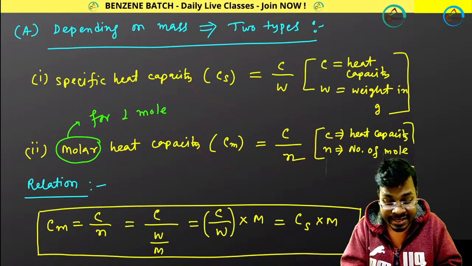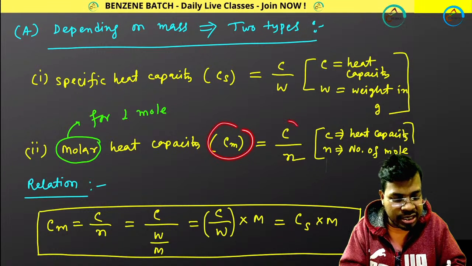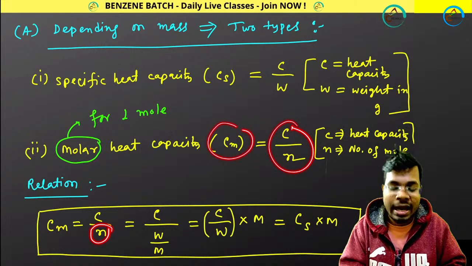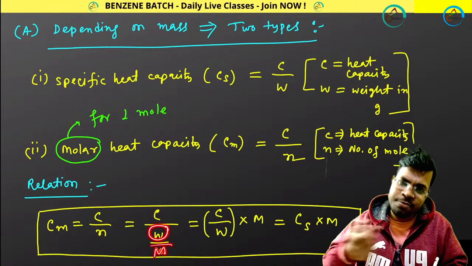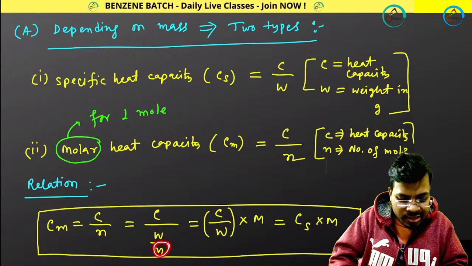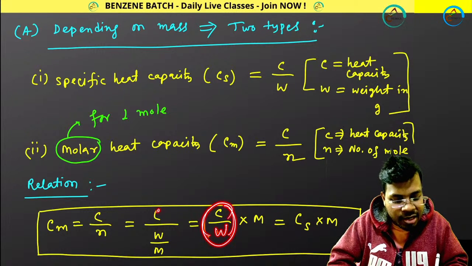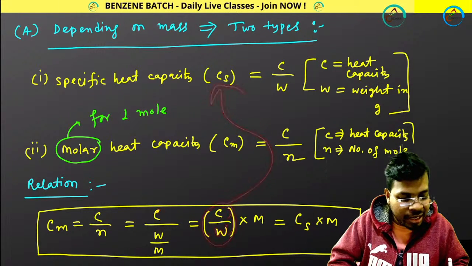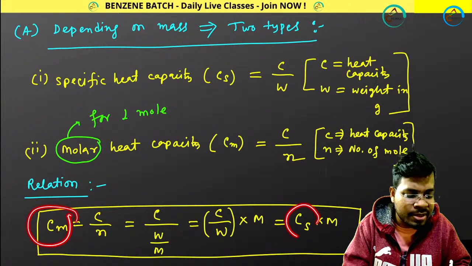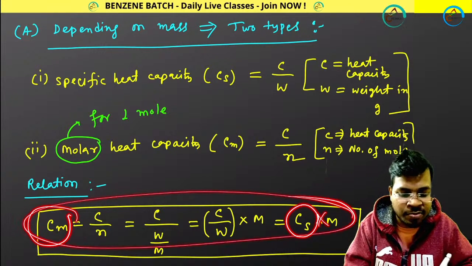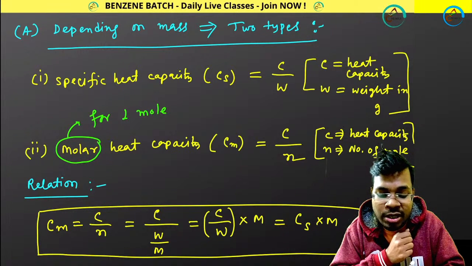What is the relation? Cm equals C divided by N. N is number of mole, and you already know number of mole means weight divided by molar mass for that substance. So now I can take this molar mass from there to here, and I can write C divided by W, and C divided by W means Cs. So molar heat capacity equals specific heat capacity multiplied by molar mass. This is the relation between these two heat capacities, which depend upon mass.